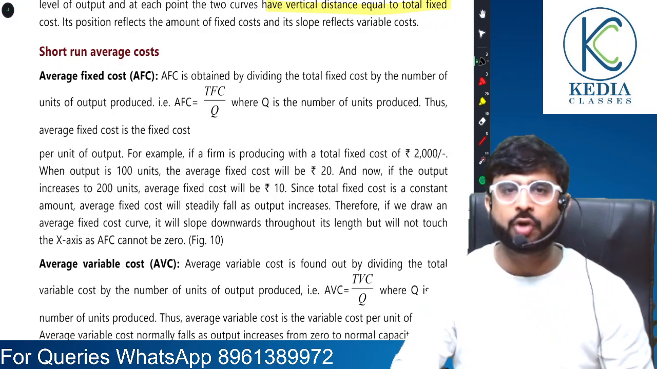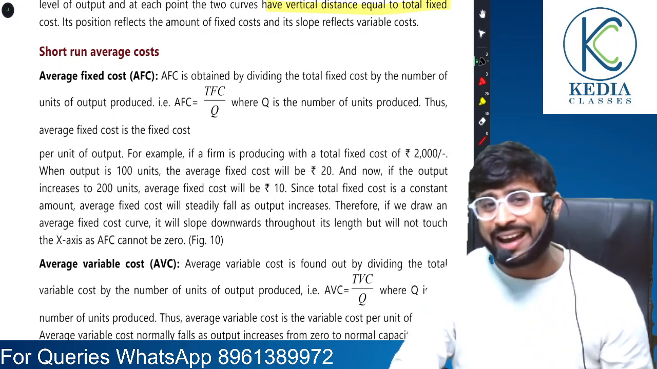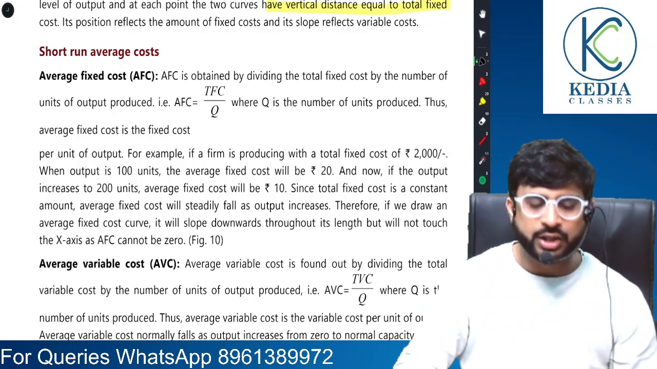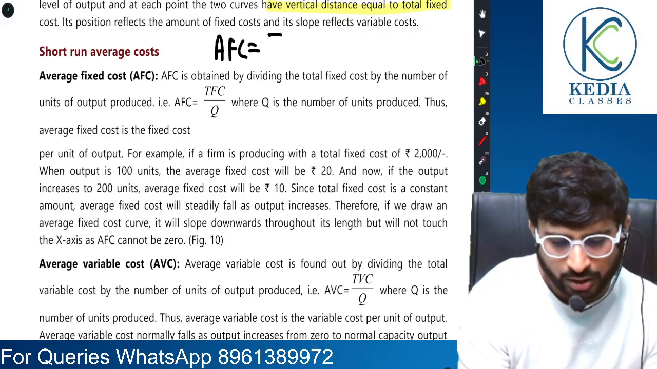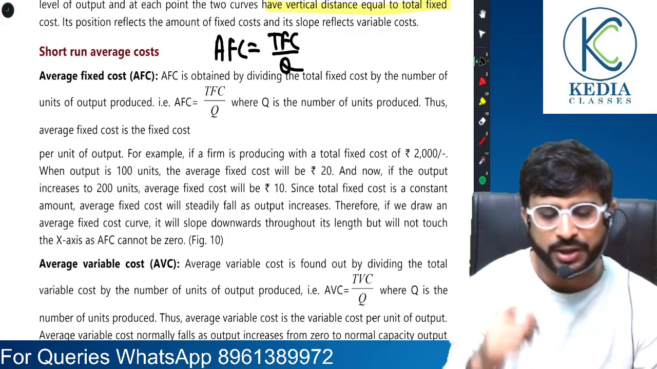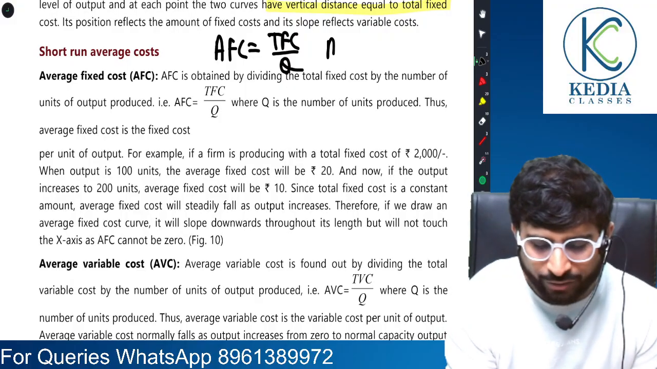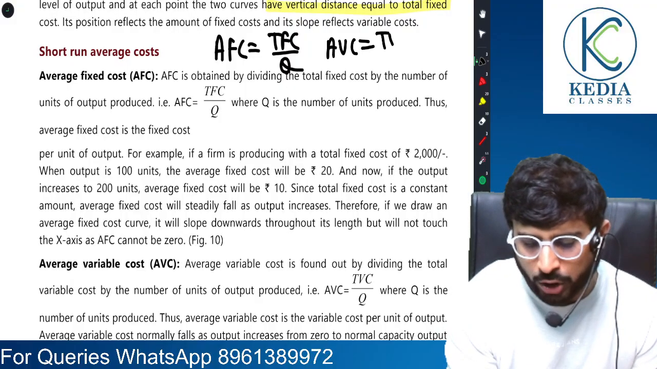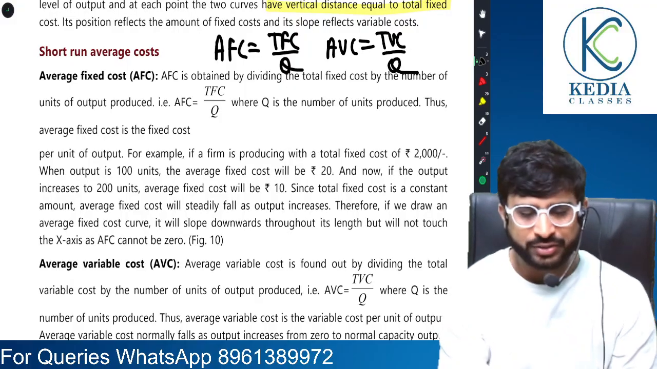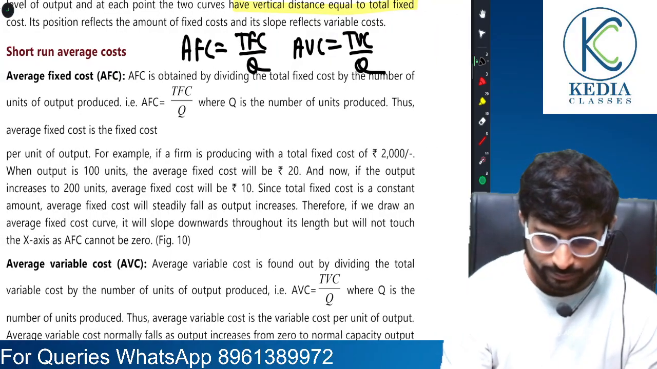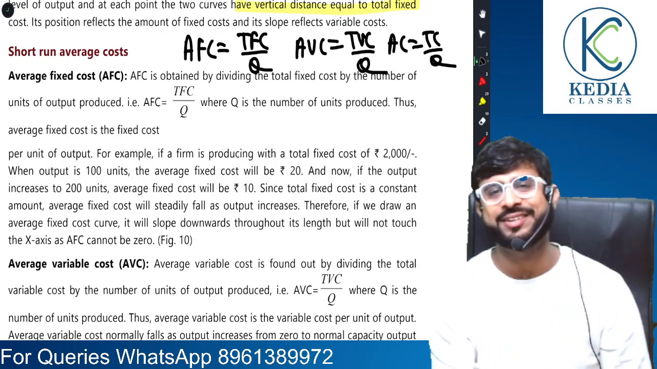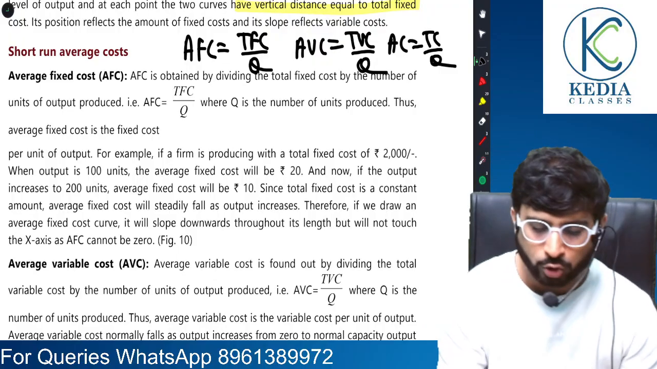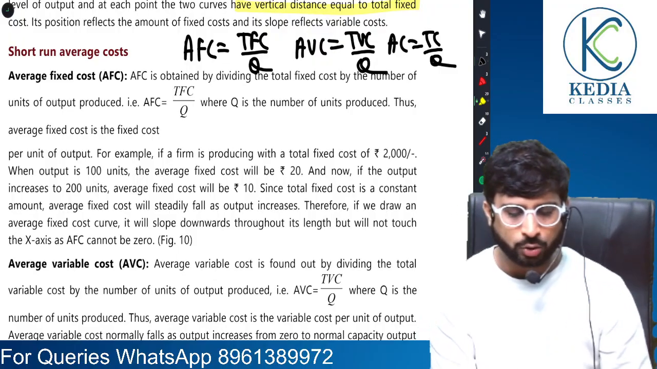Let's move into the world of average concepts. For every average, dear students, we need to remember something. If it comes to average fixed cost, remember it would be TFC by quantity. If they ask you average variable cost, it would be total variable cost by quantity. If they ask you average cost, it would be total cost by quantity. Understood, sir?